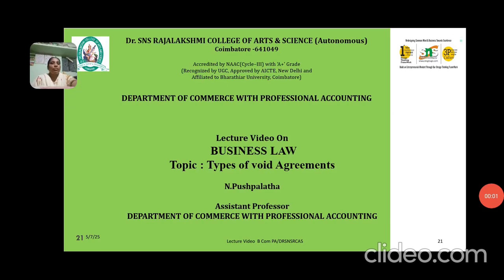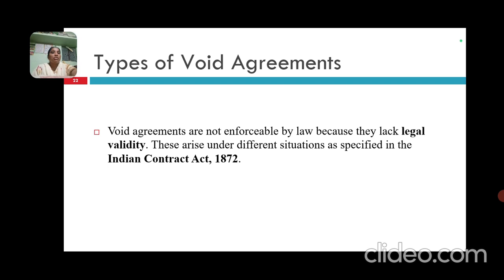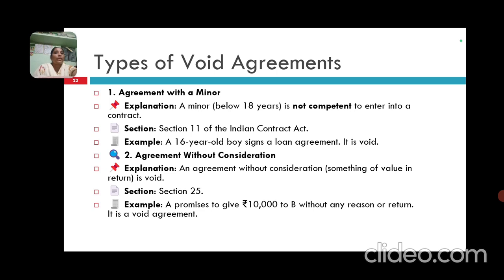Good morning, everyone. Now I am going to explain the types of void agreements. Void agreements are not enforceable by law because they lack legal validity. These arise under different situations as specified in the Indian Contract Act, 1872.